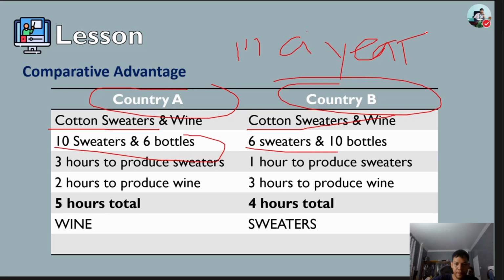Country A takes 3 hours to produce the 10 sweaters and 2 hours to produce the 6 bottles of wine, a total of 5 hours.